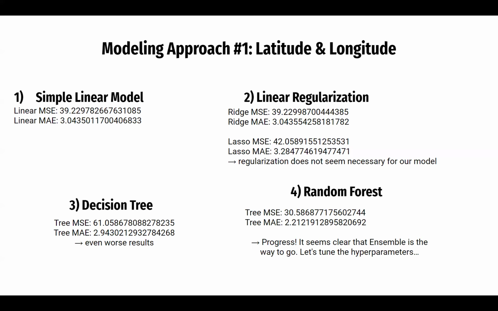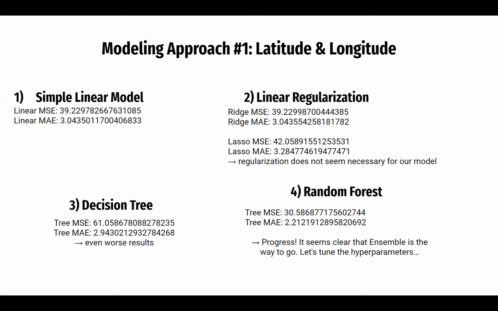So we started with a simple linear model, which provided our baseline. Our chosen loss function was mean squared error, and we also put mean absolute error as a baseline, just for reference. For mean squared error, our initial value was 39.2, and that showed us what we were trying to beat. Then we moved on to some regularization, but found that it made no improvement.